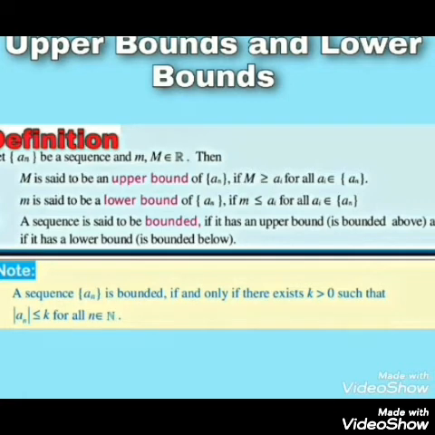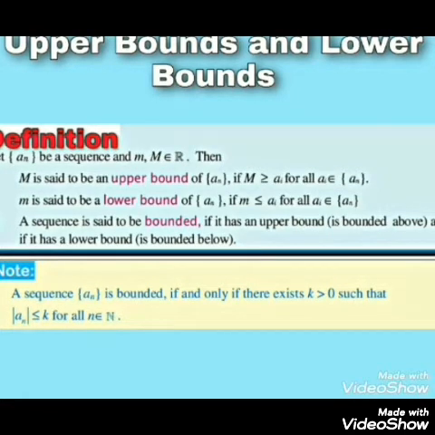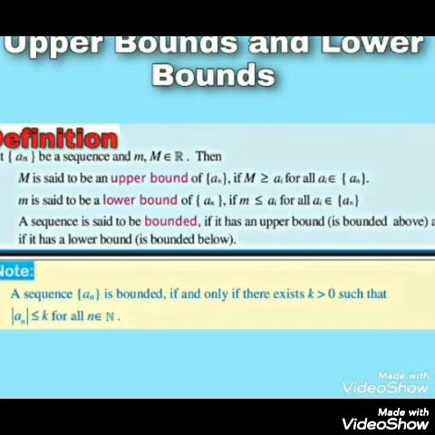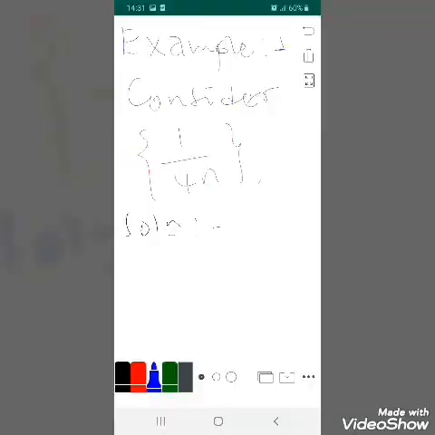And don't forget that here a sequence a(n) is bounded if and only if there exists k greater than 0 such that the absolute value of a(n) is less than or equals to k for all n an element of natural number. Example 1, consider the sequence 1 over 4n, and